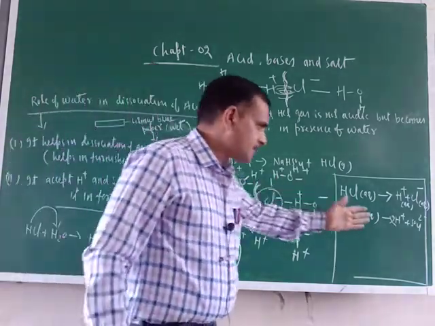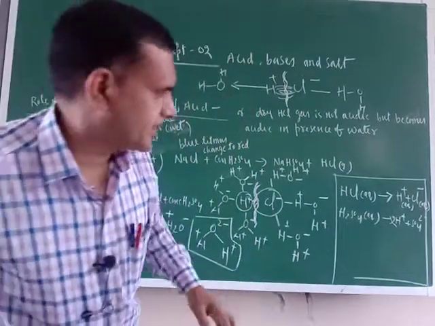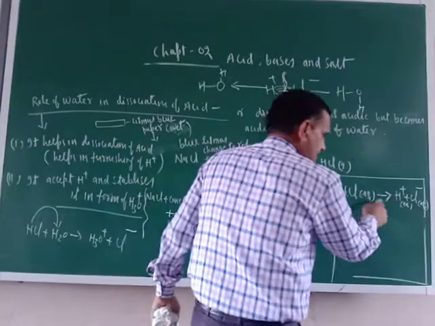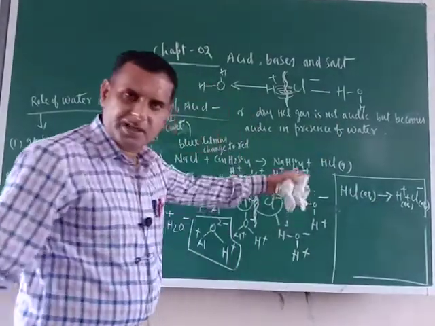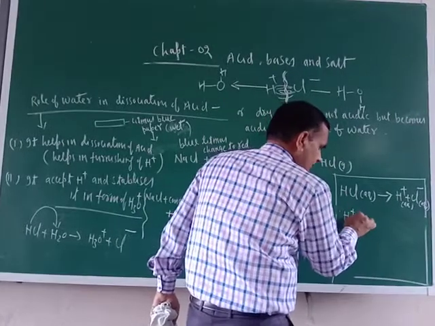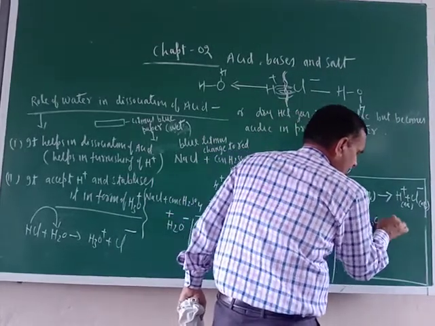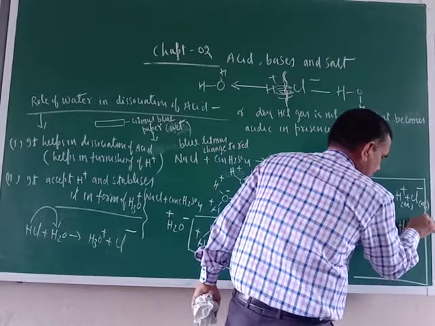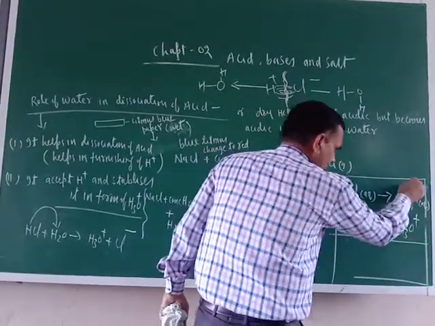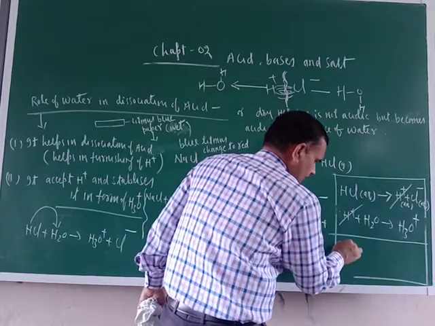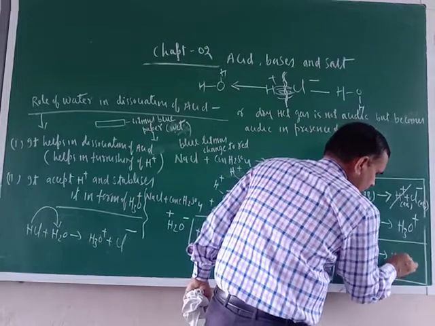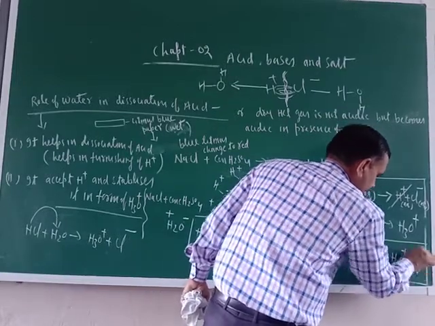Just see, here only I can write this reaction. First, what does water do? First, water dissociates HCl into H positive and Cl negative. Now what is the second role? Now this H positive will be gained by water in the form of H3O positive. Now you add these reactions. So H positive... Now here what is there? HCl plus H2O is equal to H3O positive plus Cl negative.